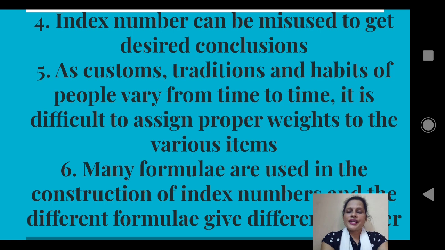Now, while constructing index number, we are giving weightage to the items depending upon their importance. More consumed items are given more importance than the less consumed items. Rice is given more weightage than sugar. But as the customs and habits of the people change, the items also change. For example, people might have given more importance to rice in base year, but to wheat in a current year. In that case, it is difficult to assign proper weights.